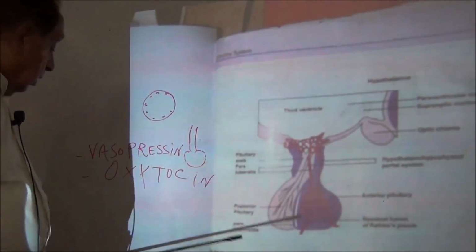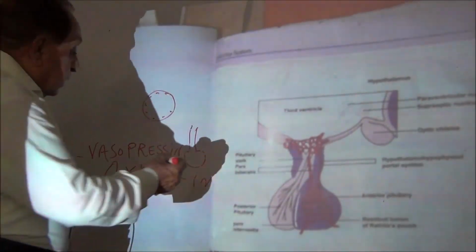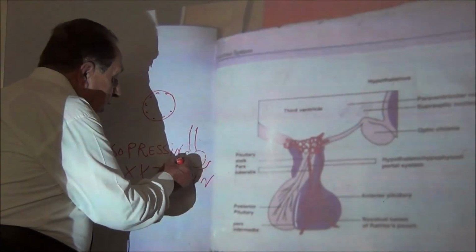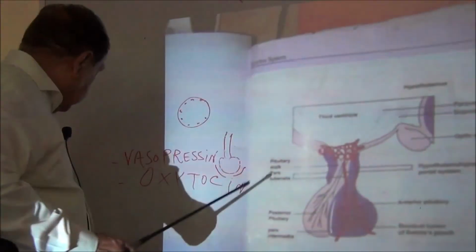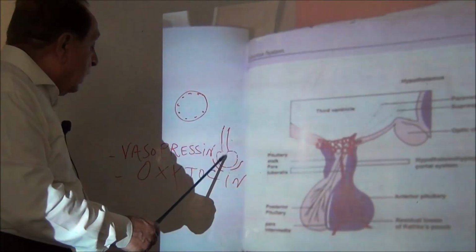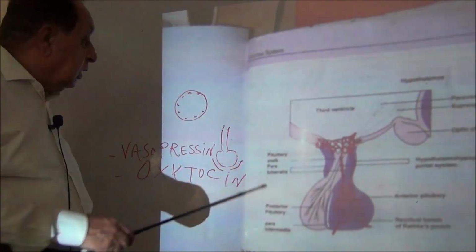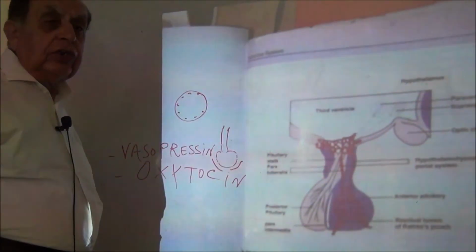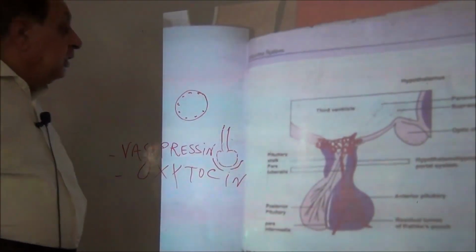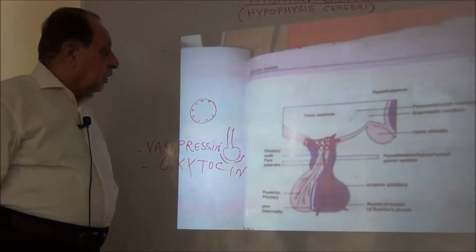Now, near these vesicles are present capillaries, and whenever the body needs these hormones, the hormone enters into these capillaries and reaches the site where it is needed.